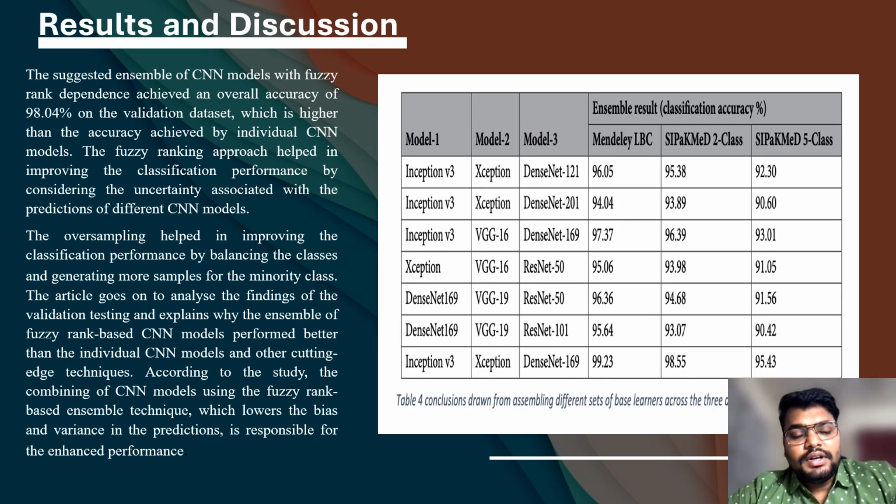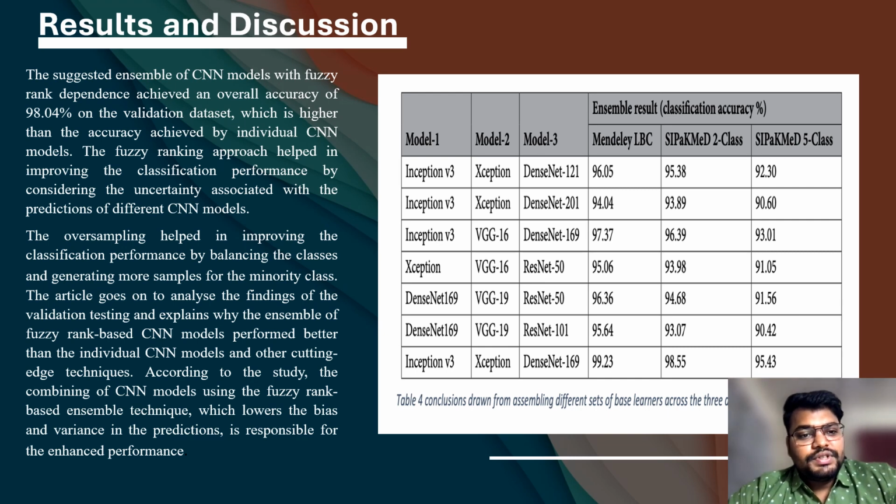So the previous data that we have explained was on the training data set, and on the validation data set we have analyzed that the overall accuracy was 98.04%, which is higher than the accuracy achieved by individual CNN models. The fuzzy ranking approach helped in improving the classification performance by considering the uncertainty associated with the predictions of different CNN models.